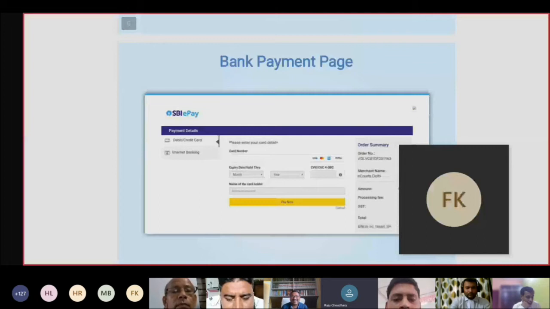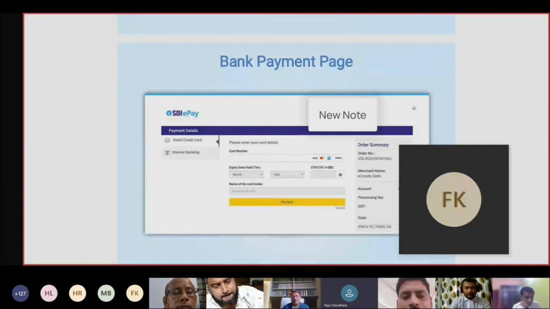We have to insert the debit card number. Then we have to insert the expiry date, month, year, and CVC number. Then the card holder name. Then we have to click the pay now button.